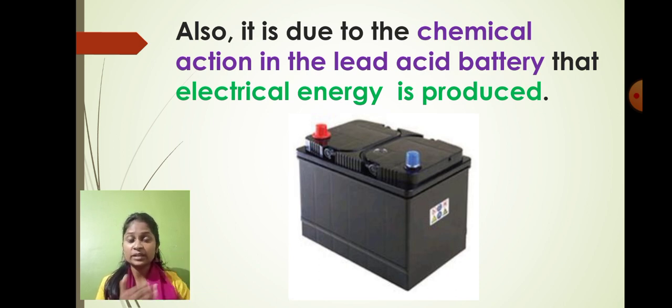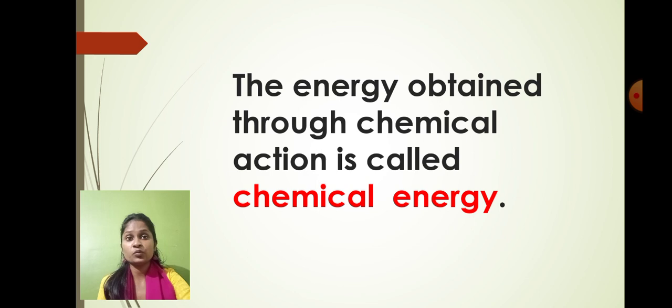There are certain kinds of chemical reactions, and if we are getting energy because of the chemical reaction, then that is called what? Chemical energy. The energy obtained through a chemical reaction is called chemical energy. So what is chemical energy? The energy obtained through a chemical reaction is called chemical energy.